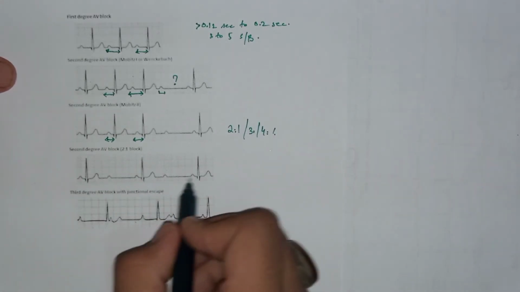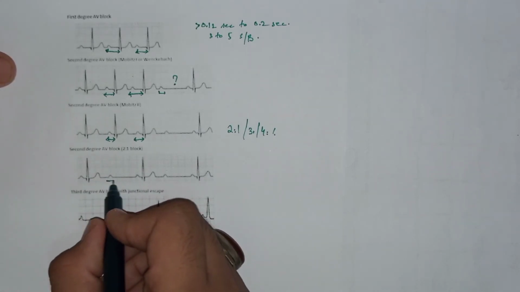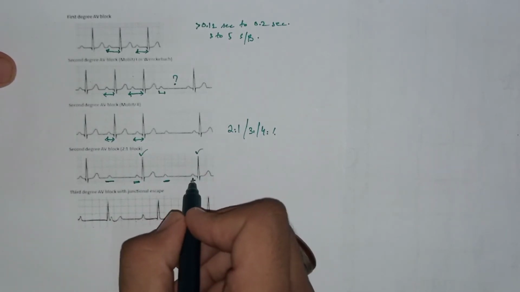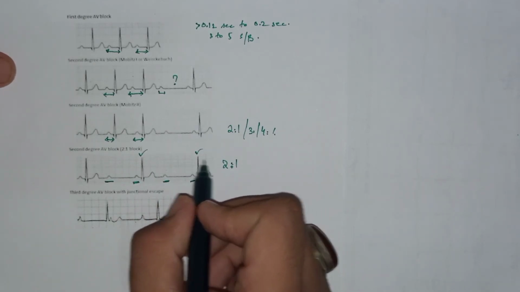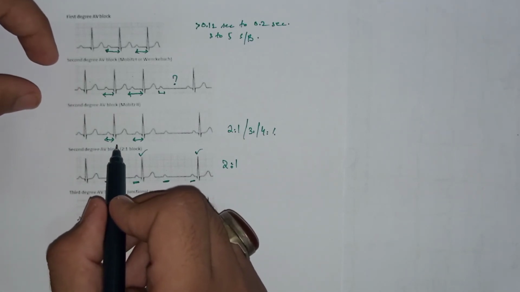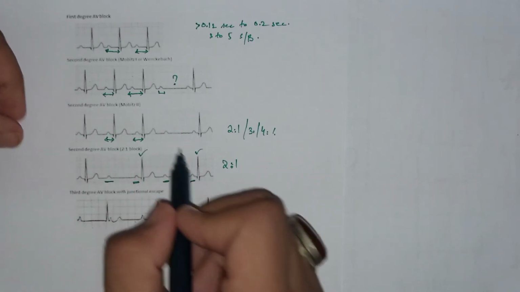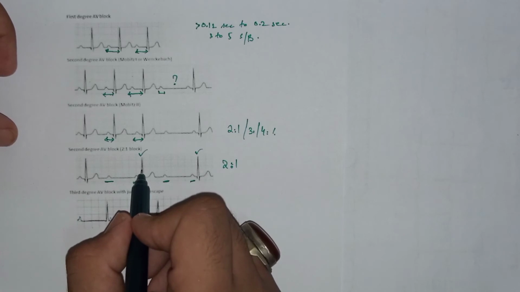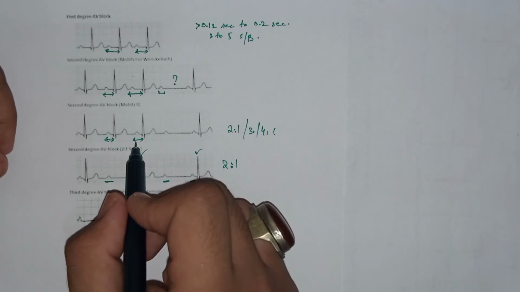Now look at the lower ECG, which also represents the second degree AV nodal block. There are two P waves and then one QRS complex. Then two P waves and one QRS complex. It represents 2 to 1 AV nodal block, which is Mobitz type 2. And you can also see here that the PR interval is constant in second degree Mobitz type 2 block. The PR interval is constant, but there is a 2 to 1 ratio, that is after 2 P waves, 1 QRS complex. So this was the ECG of second degree AV nodal block, Mobitz type 2.